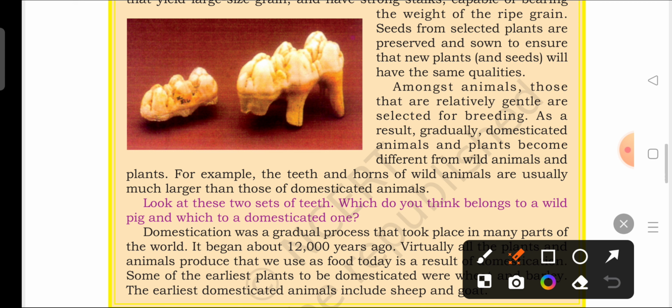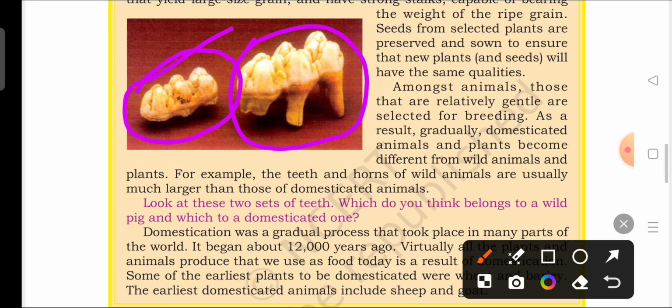So for example, the teeth and horn of wild animals are usually much larger than those of domesticated animals. See, as I have already told in the beginning, look at these two sets of teeth. Which do you think belongs to a wild pig and which to a domestic one? From this what we can see, this is the teeth which belongs to a domesticated one, and this is the teeth which belongs to a wild one. See, the shape, size, everything is different, isn't it?